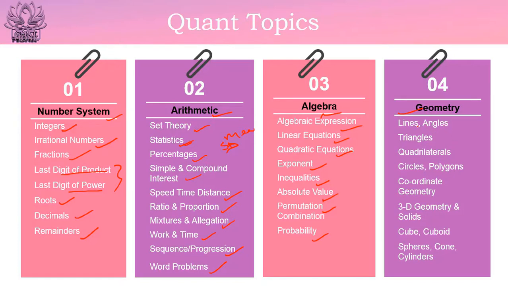Then in geometry, you would be tested upon your understanding of angles and lines, then your understanding of triangles, your knowledge of quadrilaterals, then circles, polygons. Then you would be tested on coordinate geometry also. Then 3D geometry and solids would also be there. In solids or 3D geometry, there would be cube or cuboid, spheres, cones or cylinders. So these are the subtopics which would be tested in your quantitative aptitude. These topics would almost cover 99% of the quantitative aptitude, and the remaining 1% may be on your general understanding of mathematics or calculations.